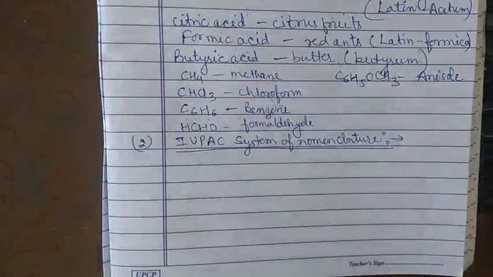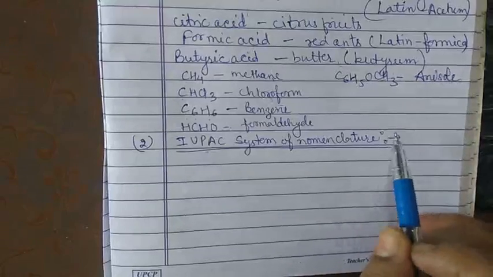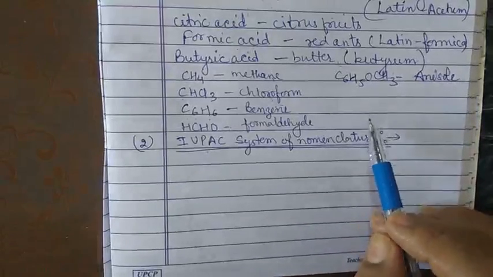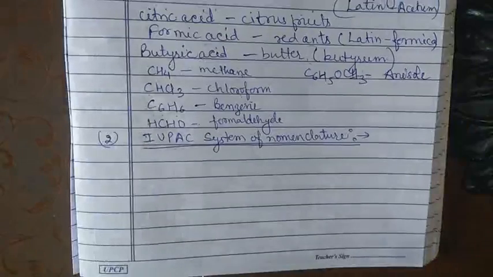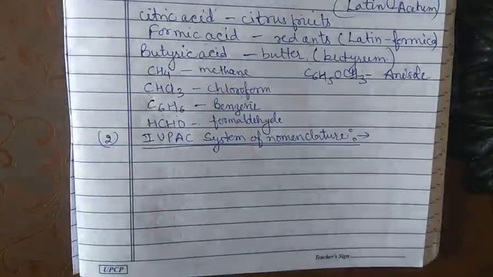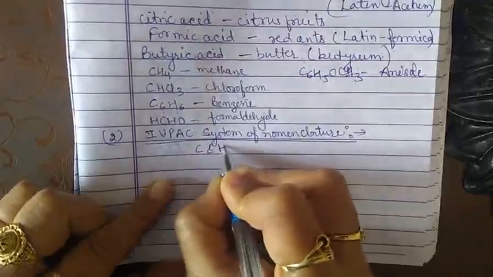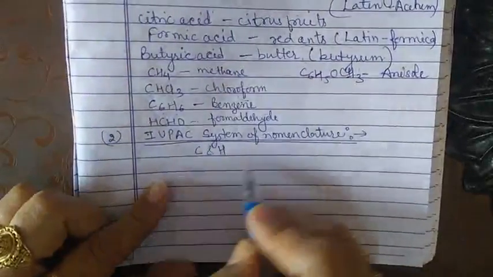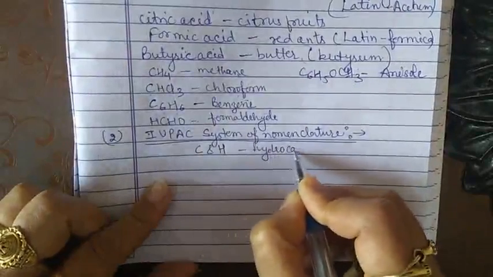The simplest organic compounds are made up of only carbon and hydrogen, and these are called hydrocarbons.